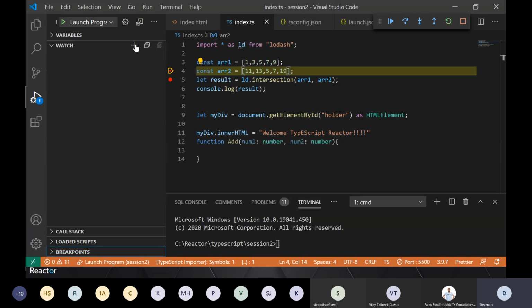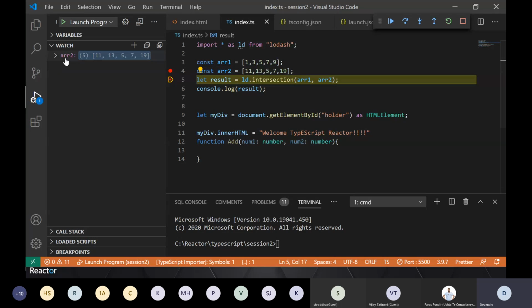So here, if I want to add a variable, let's say array2, I'll see it's undefined because so far this line is not executed. Once I execute it, I'll step through it, then this variable will get assigned. So all the debug things which you want to do to understand your code better, you can do.